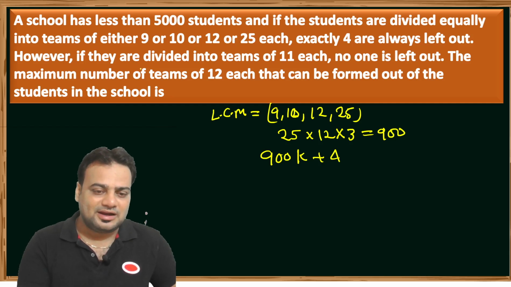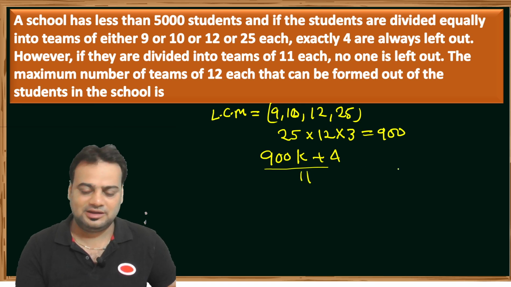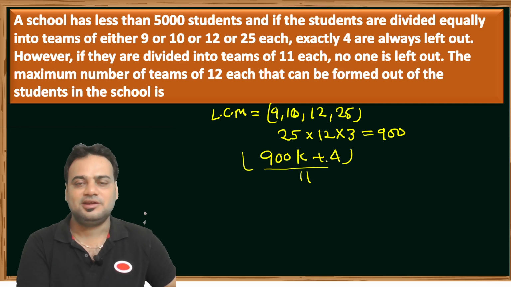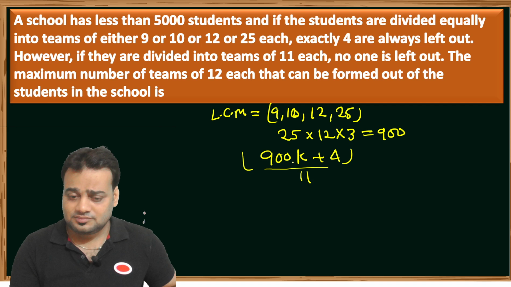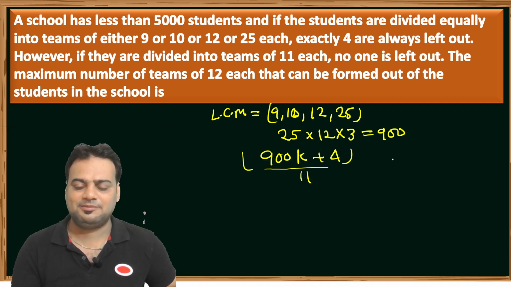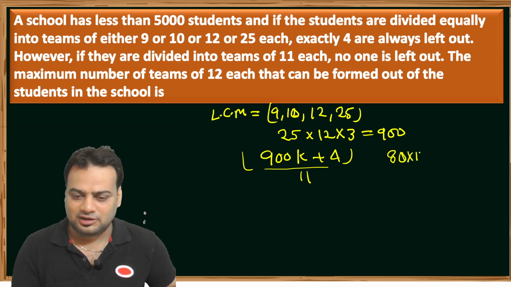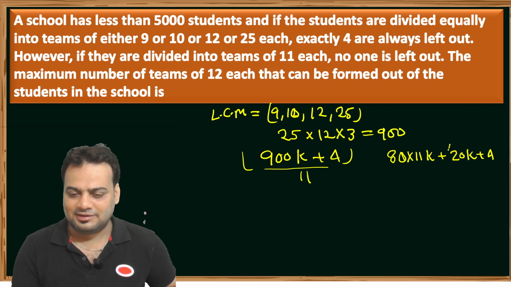If they are divided by 11, so there is no remainder, that means it is a 900k plus 4 is a multiple of 11. So that if we put divide by this, then we can write down as a 11 into 80 into 11 k plus 20k plus 4 divide by, so in this case